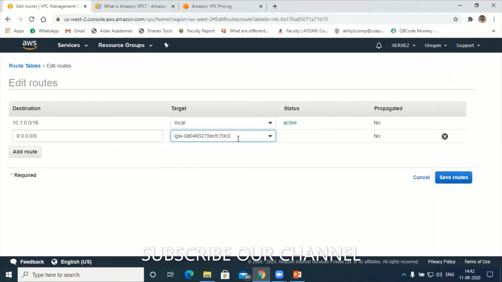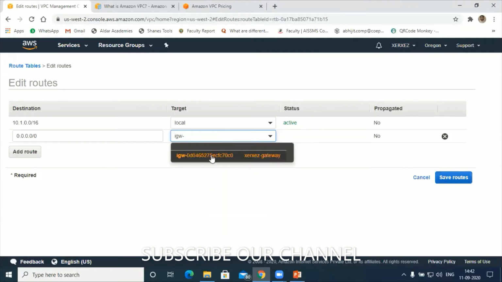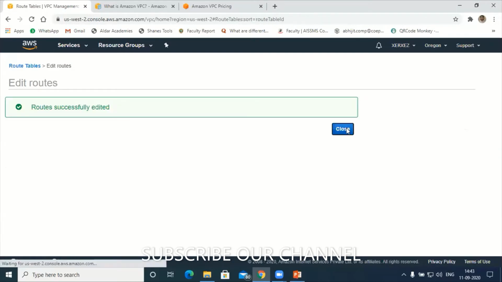Hold on. Select the internet gateway. After the internet gateway, we also have to give the VPC name. So just select this one. If any problem arises, we'll try to modify this again. Fine. So first the internet gateway comes, and by default it will take your VPC, XCR, XCZ. Save the route.